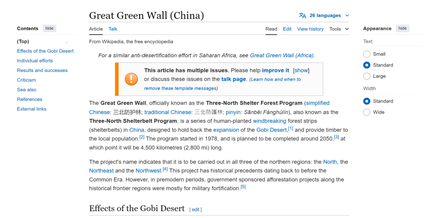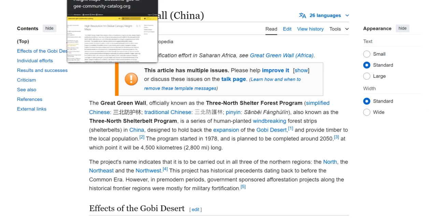So today I want to show you a project on how to evaluate the Great Green Wall in China, which is also known as the Field of Shelter Forest Program. It is an afforestation program that started back in the 70s. And as there is not so much information, even though there have been some papers on how this afforestation program performs, I want to show you step by step how we can do it hands-on with Google Earth Engine.